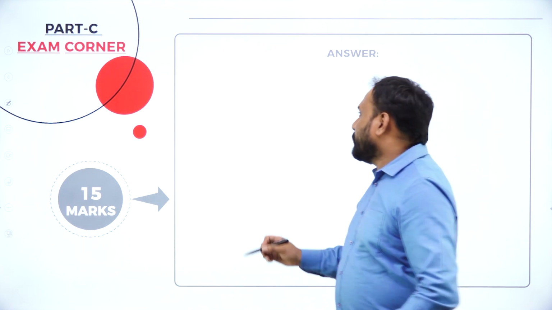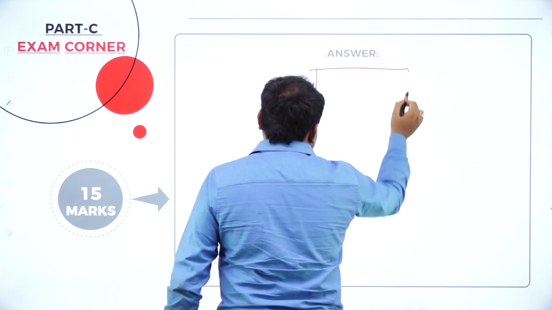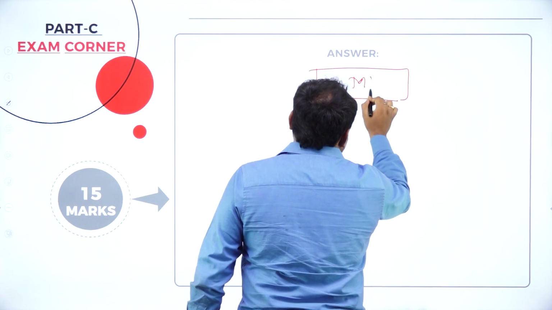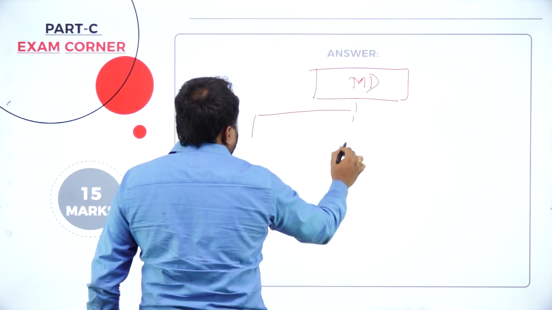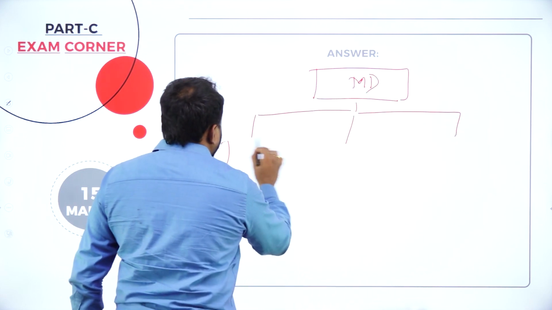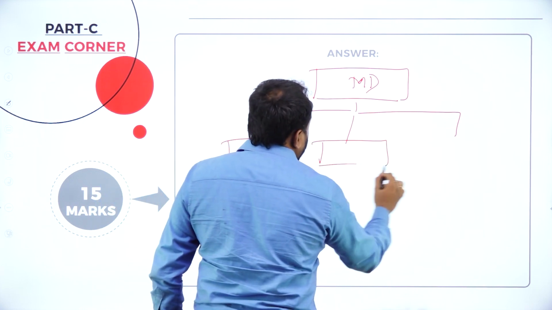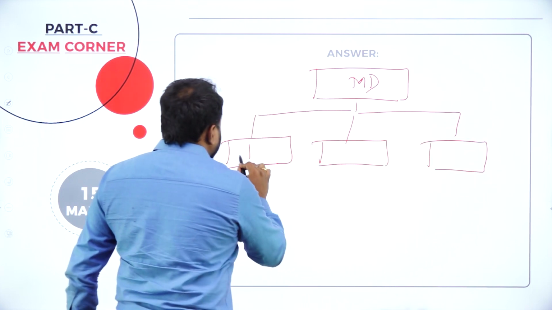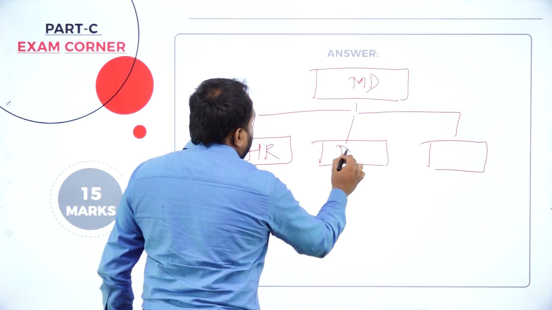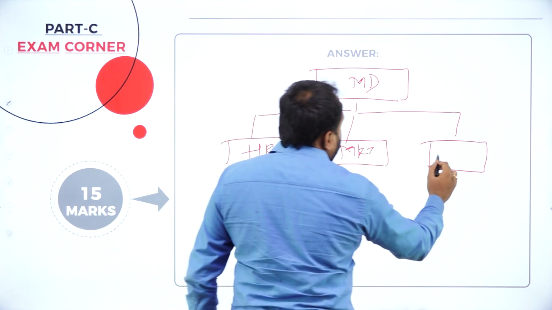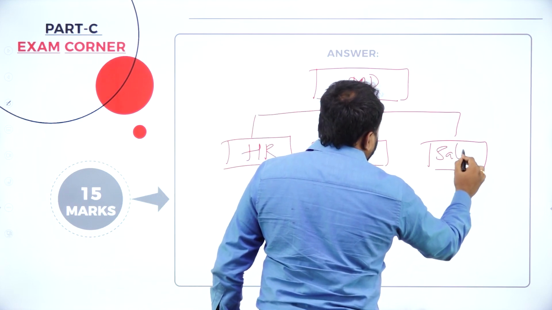So here, you'll write the functional structure. We have the managing director here, and the departments. I'll go with only 3 departments: the HR department, the marketing department, and the sales department.